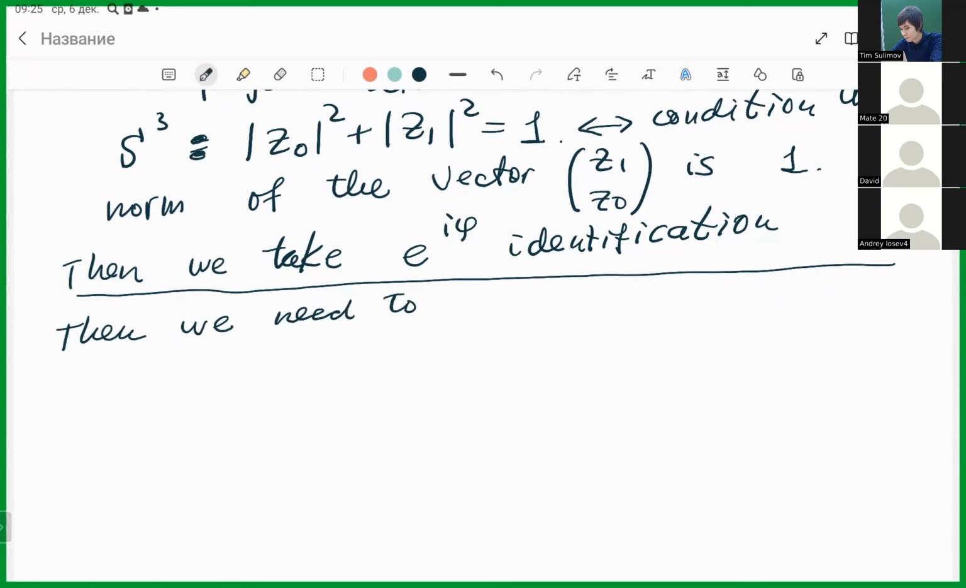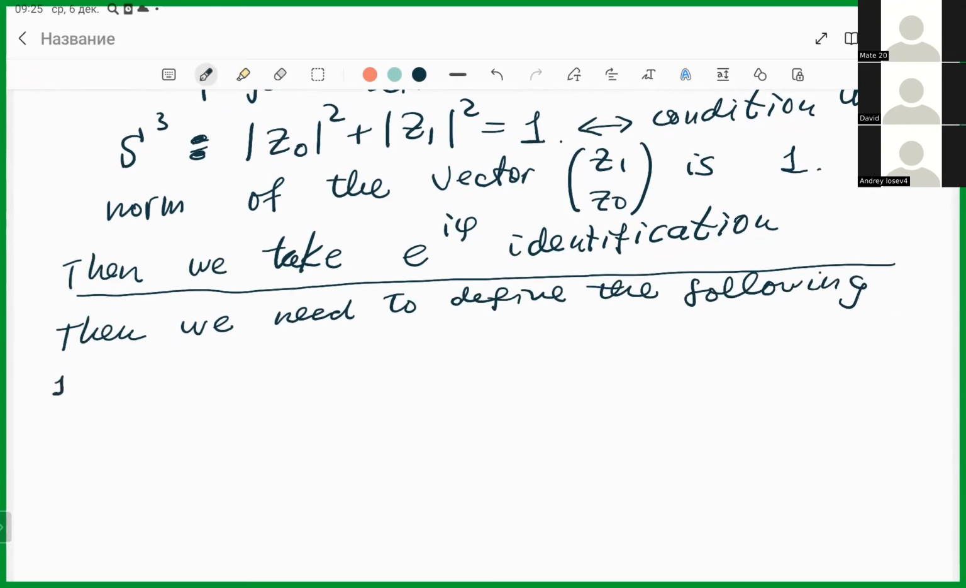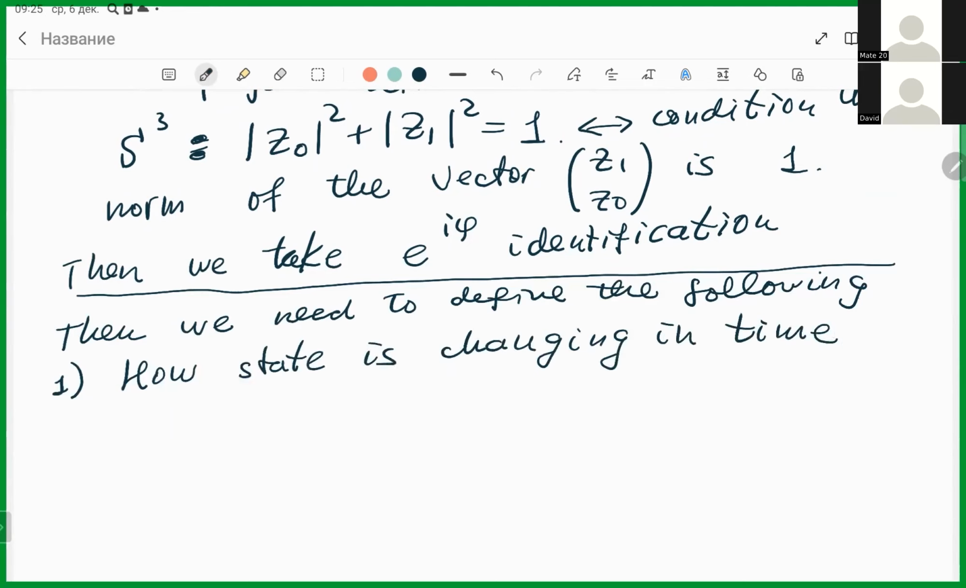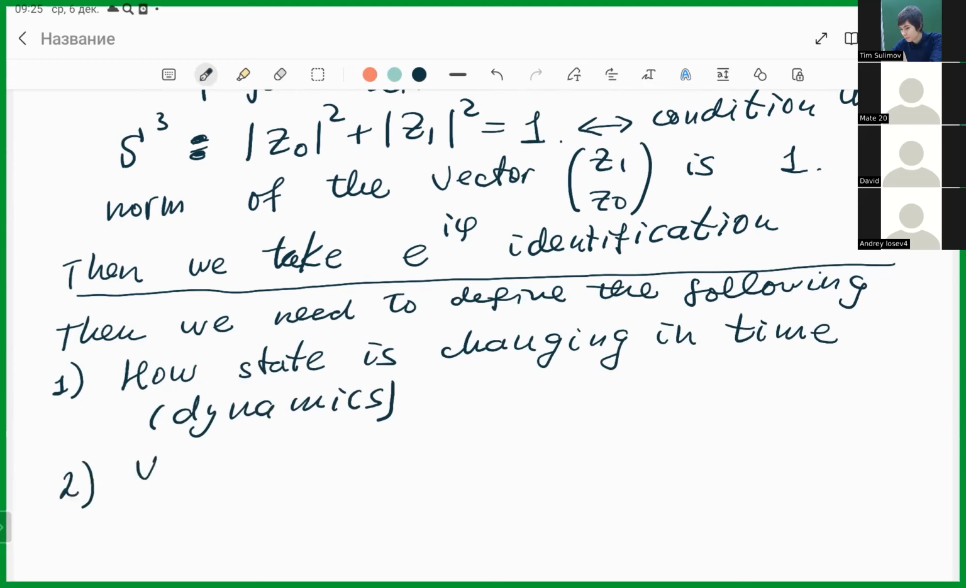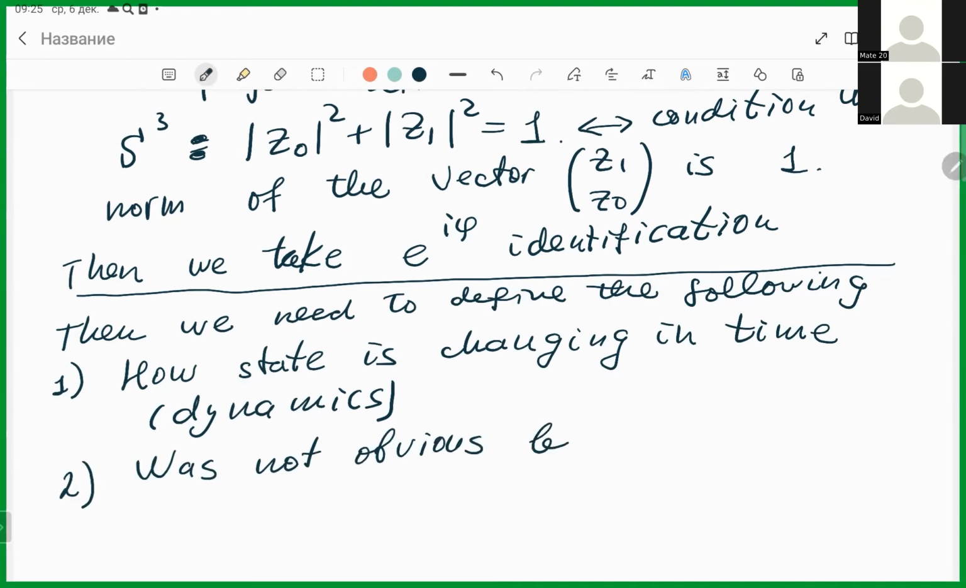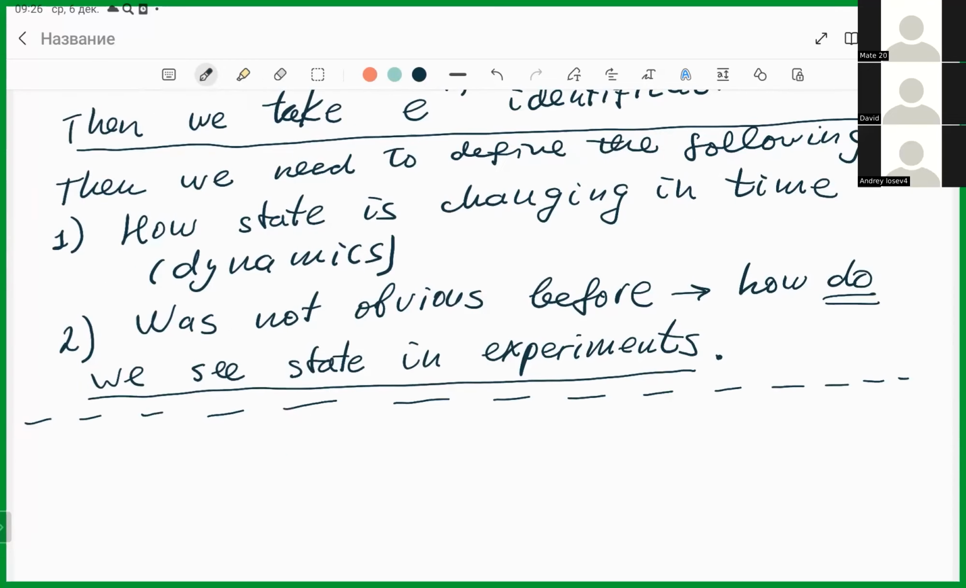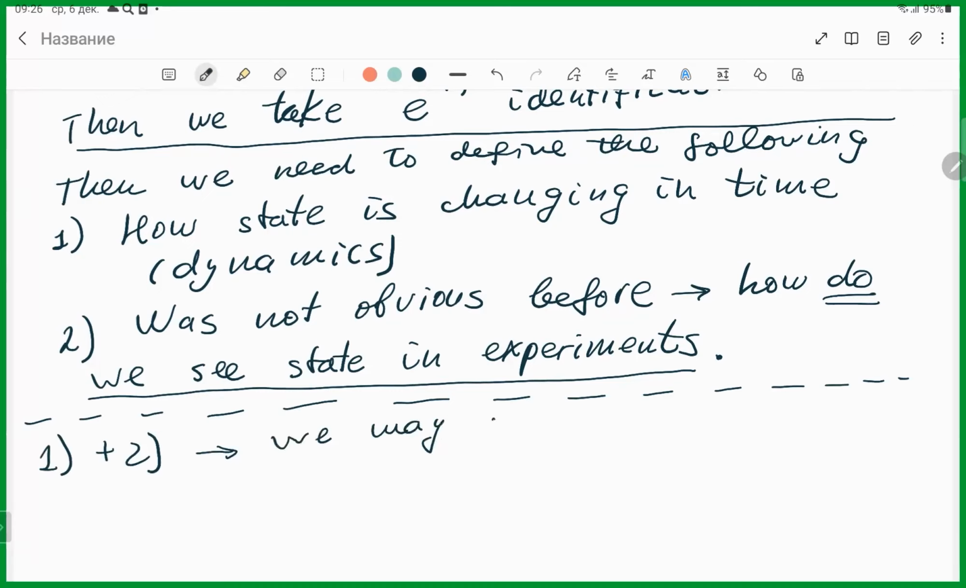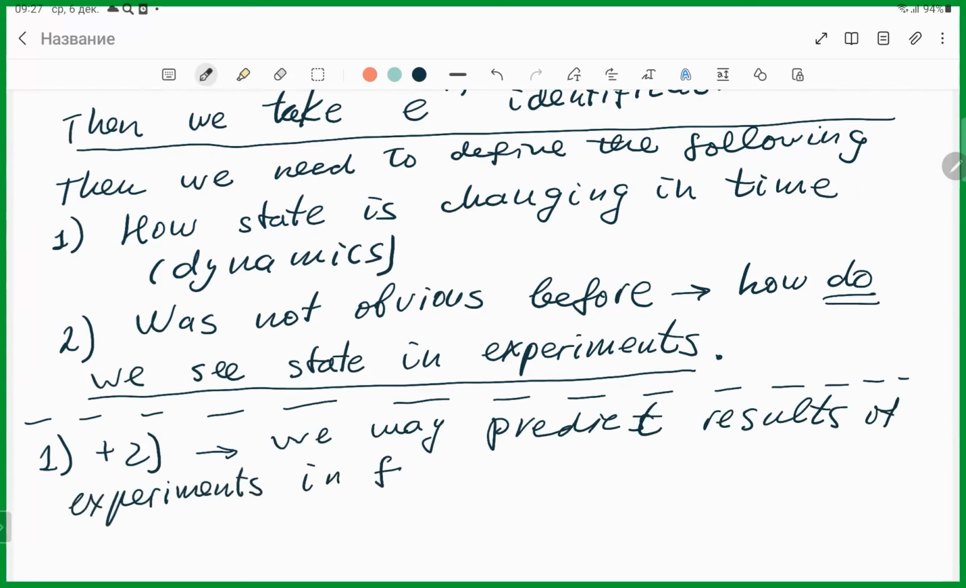Then we need to define the following. First, how state is changing in time. It was obvious. It's called dynamics. And the second thing was not obvious before. How do we see state in experiment? If we understand the answer to questions 1 and 2, we would say that we may predict results of experiments in future from result at initial time.